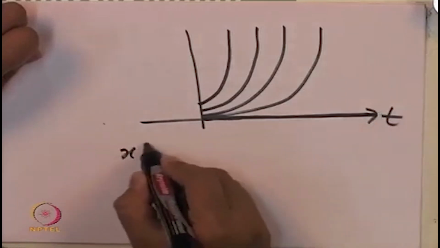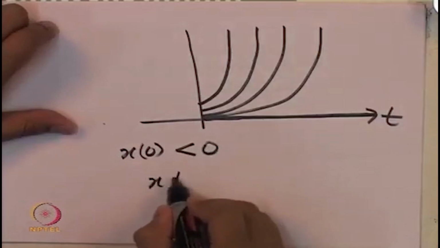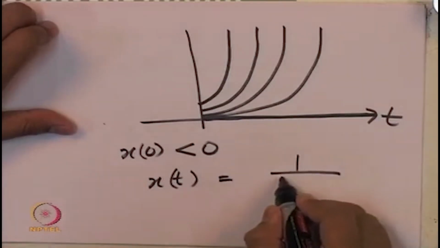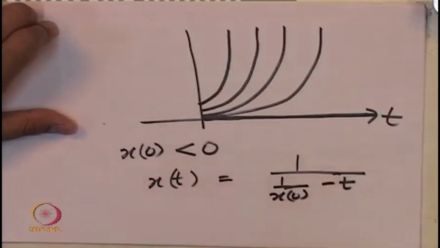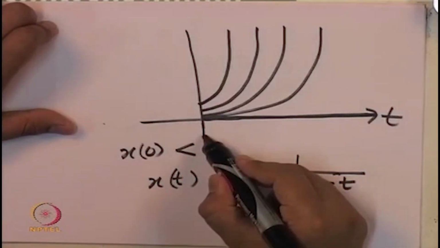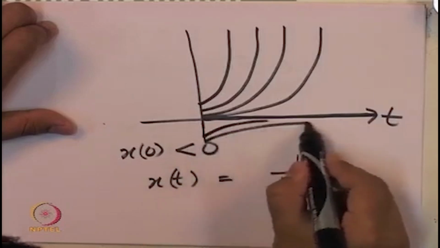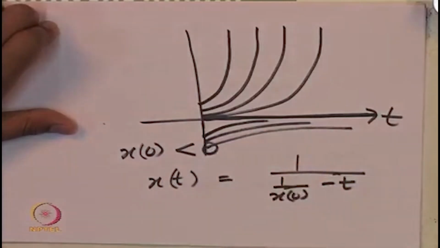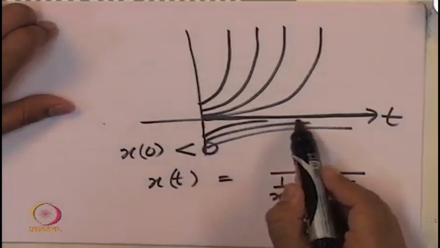But if x of 0 is negative, then what happens? x of t is equal to 1 over x naught, which is negative, minus t. So, the solution always exists. When it is negative, the solutions are coming close by. So, if x of 0 is negative, then the solutions exist for all future time.